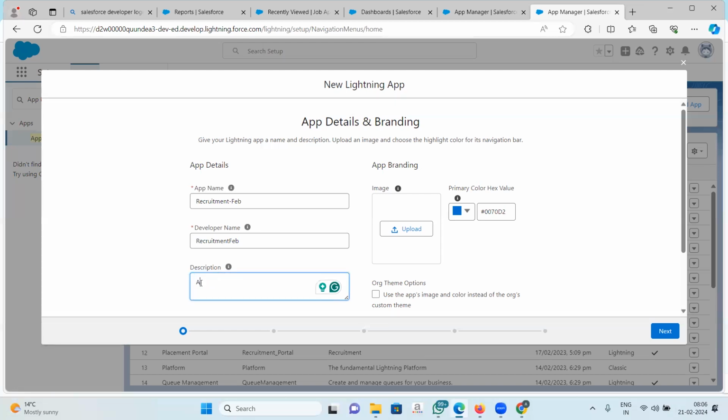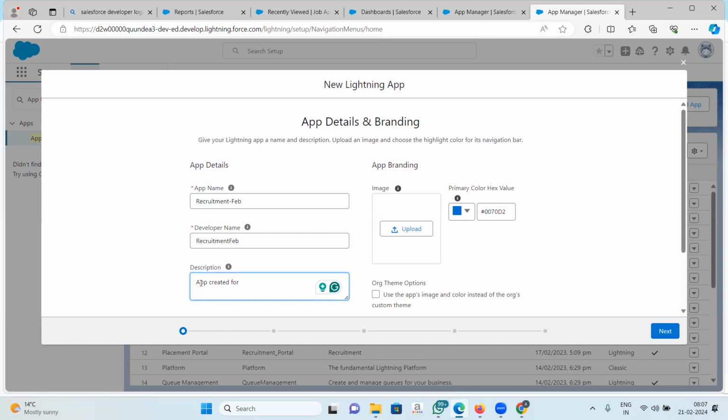Okay, so I will just say app created. Later on, like if you see there are so many apps in the system, so many of them, you will be creating some organizations, they create a lot of custom apps, right?